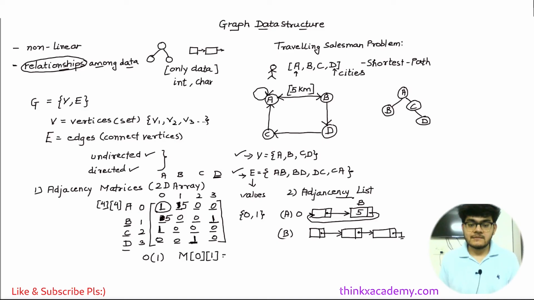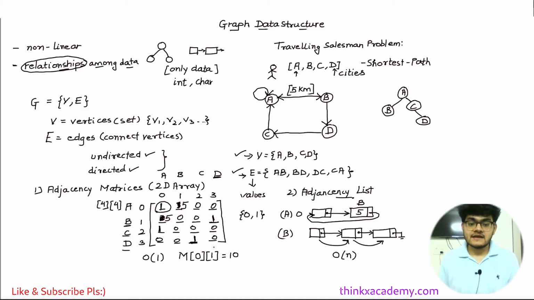So I can just update it to, let's say, 10 kilometers. That's very easy in the case of a matrix, but in the case of a linked list we will first have to traverse through this linked list one by one, and this is the main reason it will give a time complexity of big O of n. So these are two things.